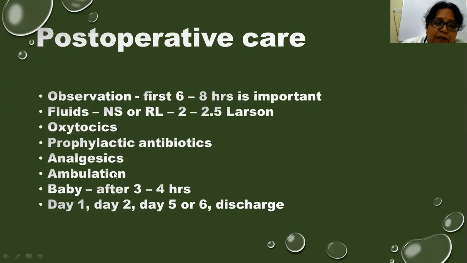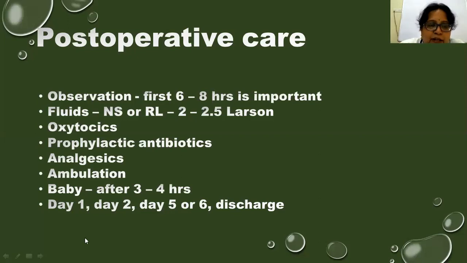And next we have to encourage the patient to move her legs, and she can move in a lateral direction onto the right or left and move her legs. So we should ask the patient to ambulate. Once 6 hours are completed, the patient can get up, and if she can walk, ambulation should be encouraged to avoid any venous thrombosis. The mother should be asked to breastfeed the baby after 3 to 4 hours. Here we are immediately giving the baby for breastfeeding.